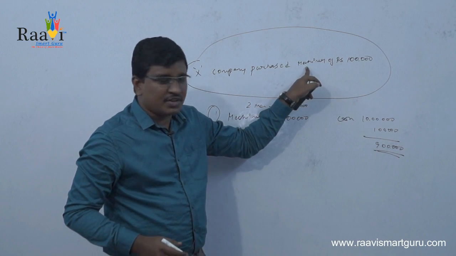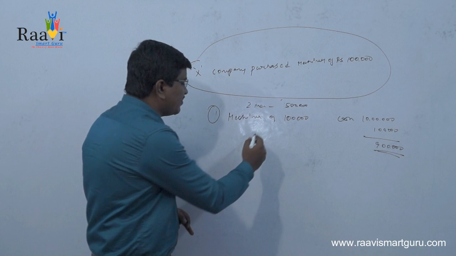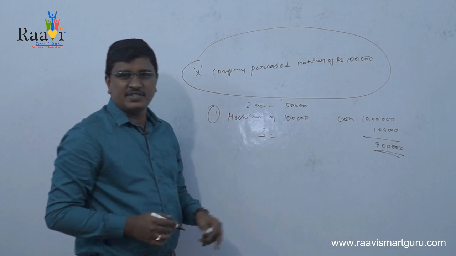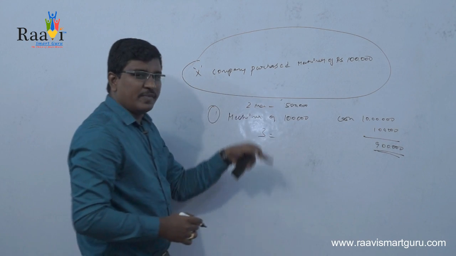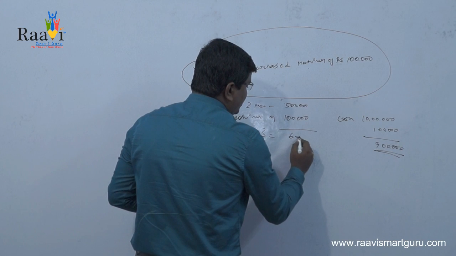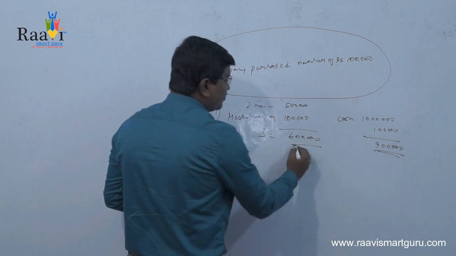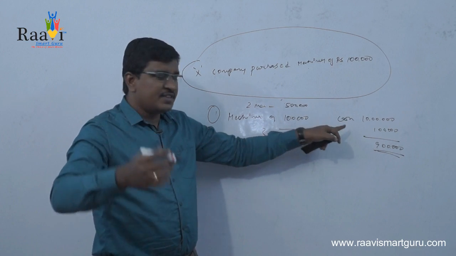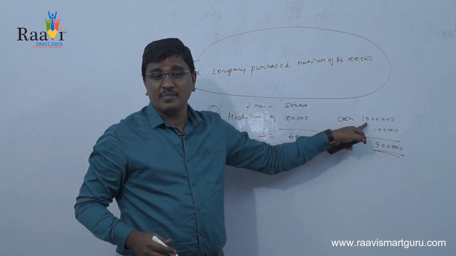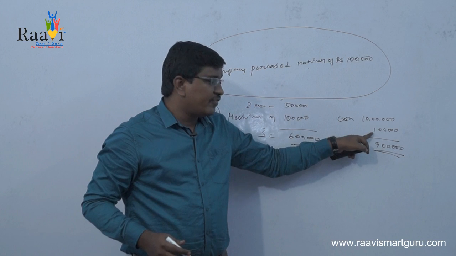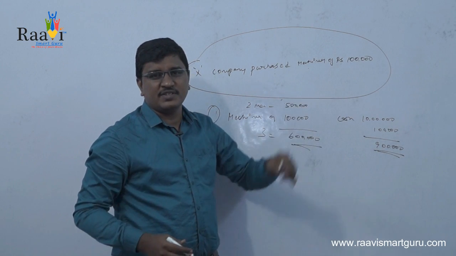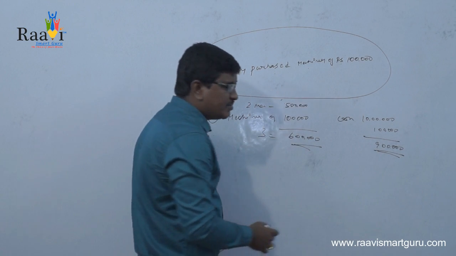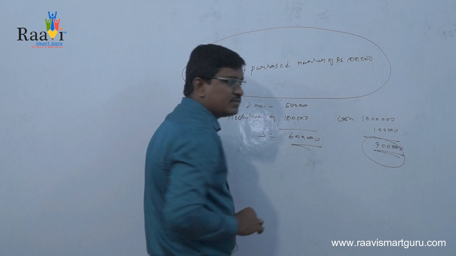After this transaction your machines are increased to 3 and the value of machines also increased to 6 lakhs. Right? And before this transaction your cash balance is 10 lakhs. Out of 10 lakhs, 1 lakh is utilized for purchasing the machinery. Now your total available cash balance is only 9 lakhs.